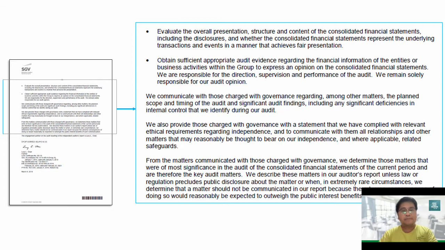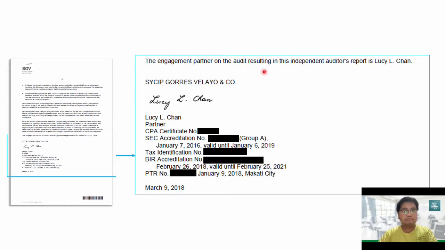Okay, then finally, the last section of the auditor's report would be the name of the engagement partner. For example, in this case, the name of the engagement partner is Lucy L. Chan. The auditor is SGV, Sycip Gorres Velayo and Company, including the credential of the signing partner. Also included here is the jurisdiction, for example, Makati City.